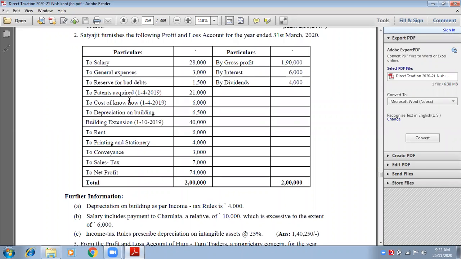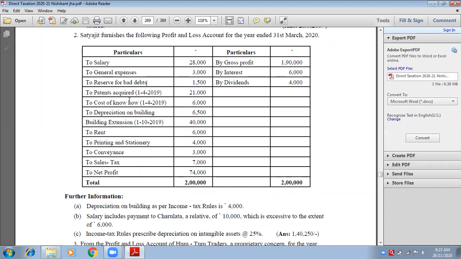Tell me, will it be disallowed or allowed? What has to be done with it? Do we need to disallow or not? No, ma'am. Why no? Because it is related to business. Yes, it is related to business, but still we will disallow. Can anybody tell me the reason?